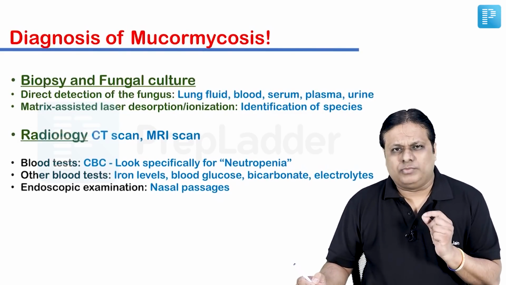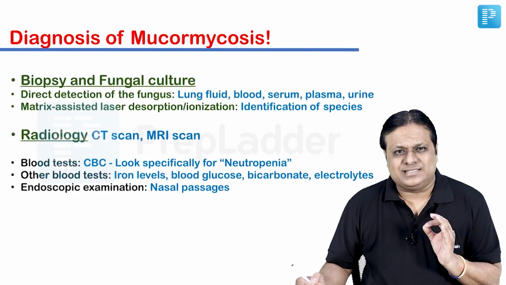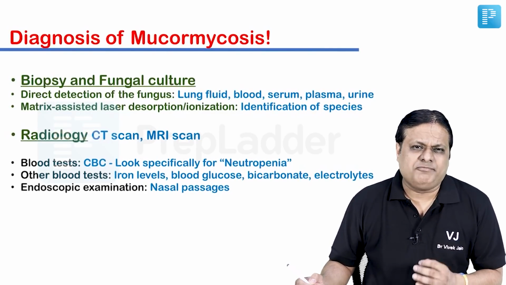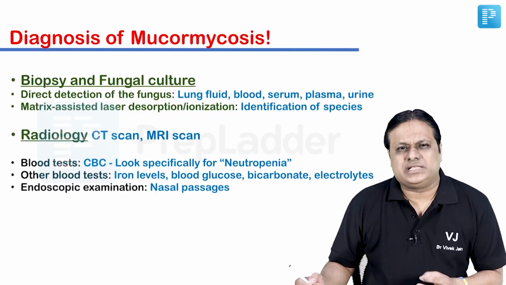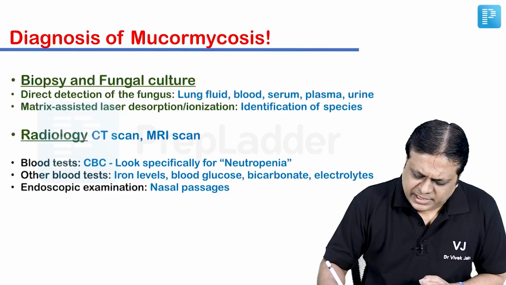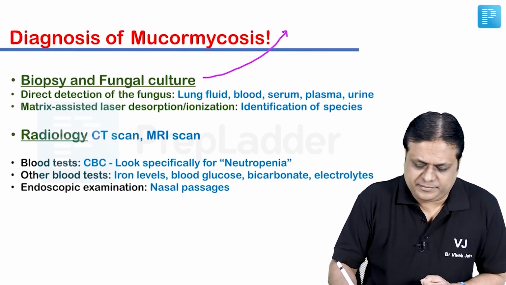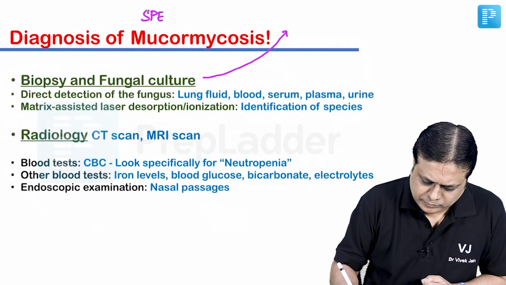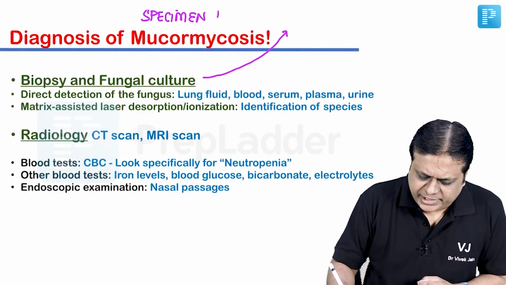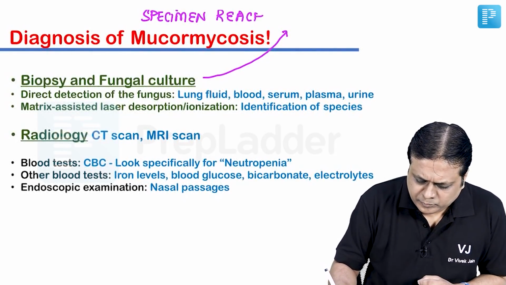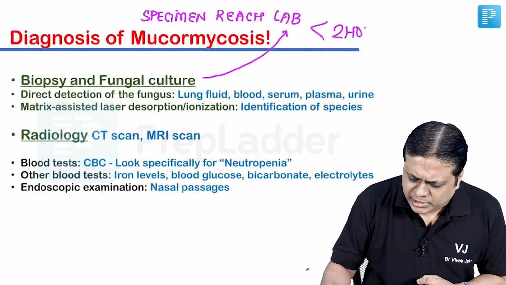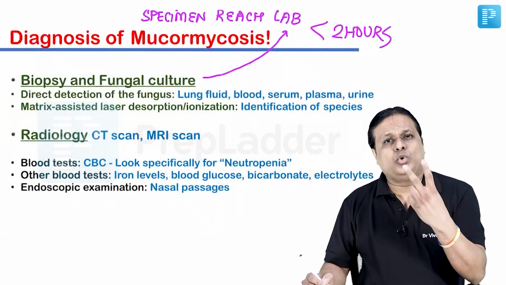Friends, also you must know, in our national level guidelines, as given by AIIMS Rishikesh, they have mentioned that when you are using a specimen for diagnosis using biopsy and fungal culture, then this particular specimen must reach the laboratory within a period of 2 hours.